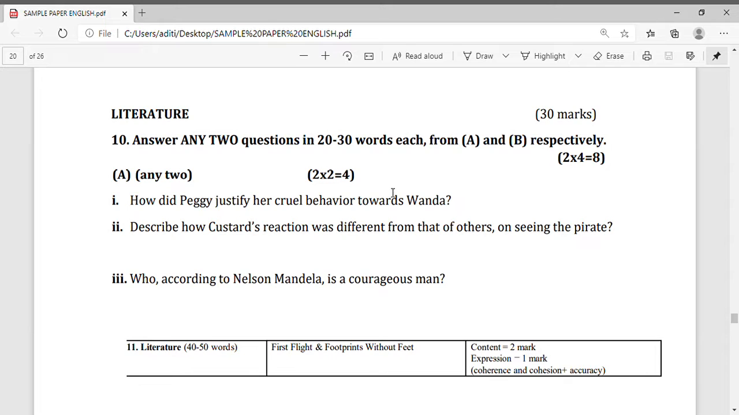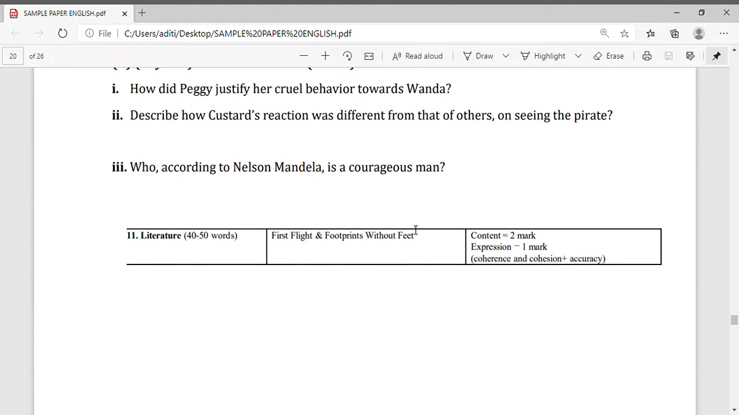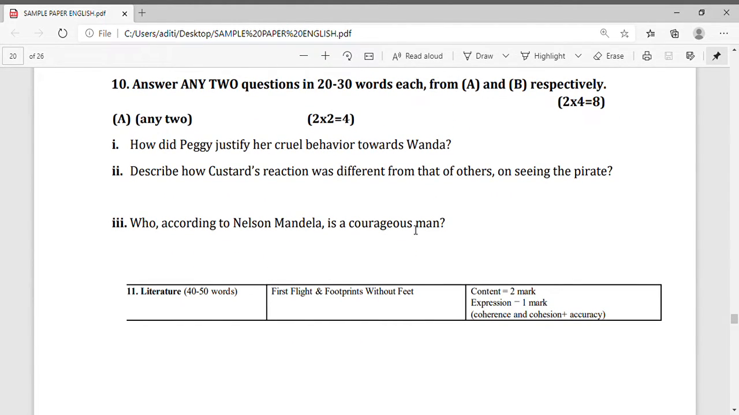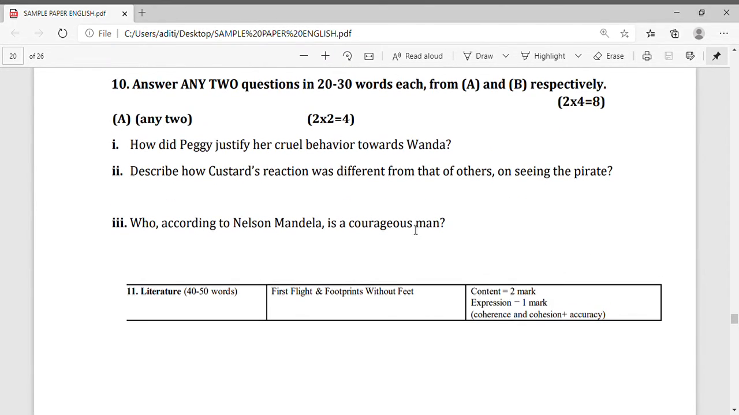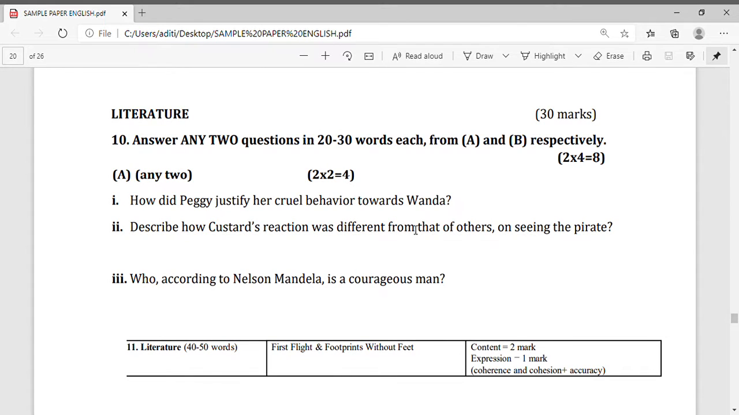3 questions are given in question number 10. That is 2 into 2, 4 marks. And you have to attempt only 2 questions. You can see question number 1, question number 2, question number 3. Now I will tell you how to write them. Okay? Now you can see here. Now it is 2 into 4, 8 marks.